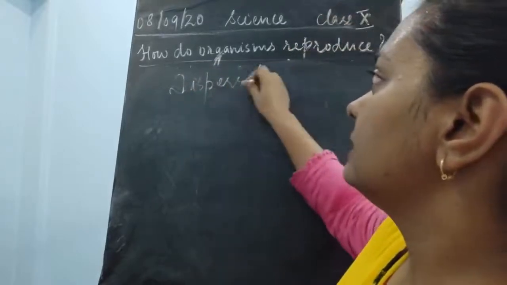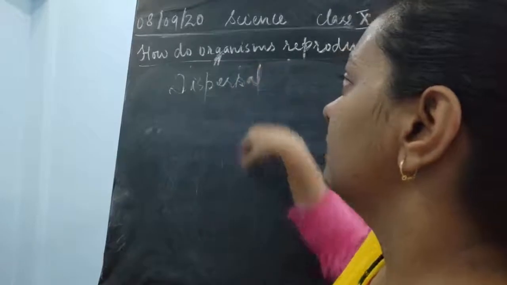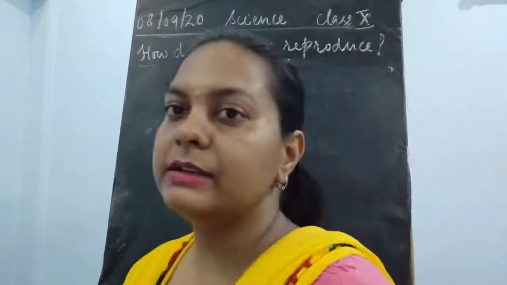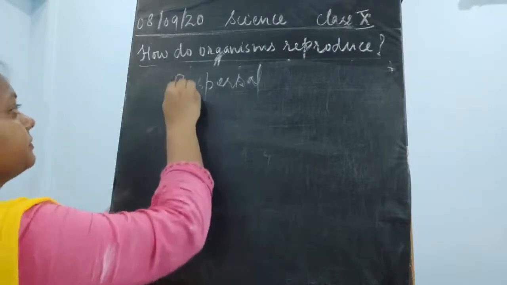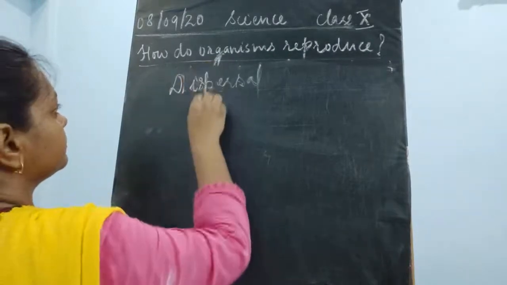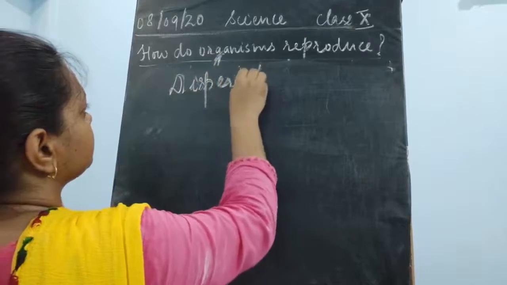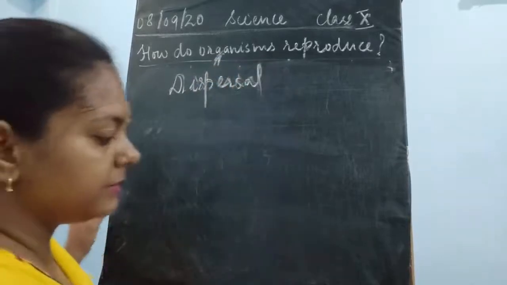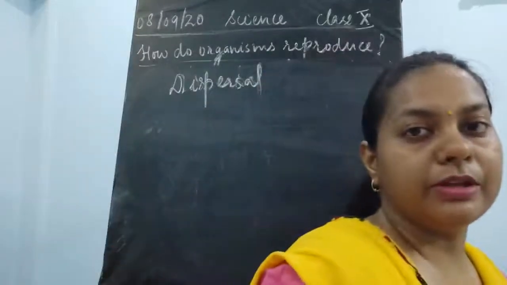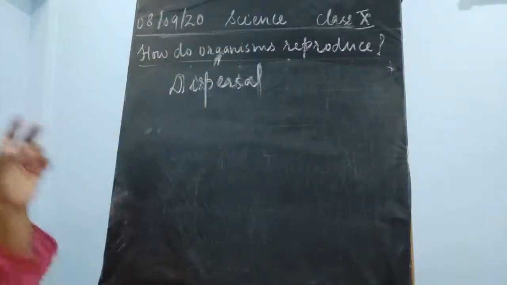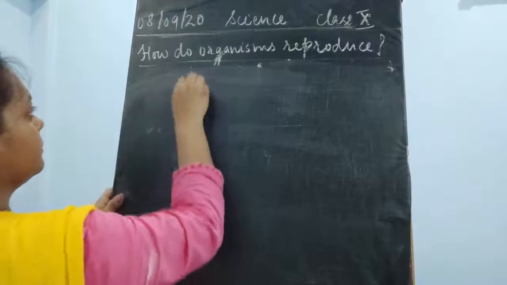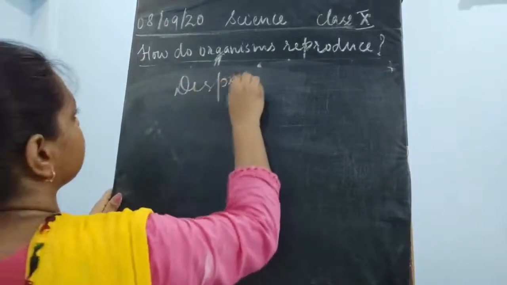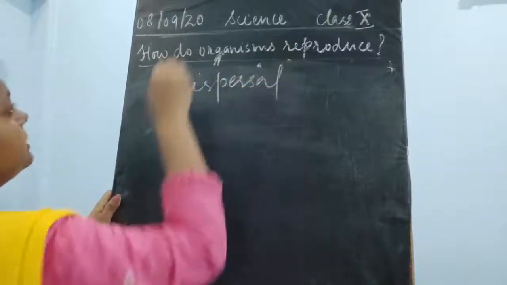This is said to be seed dispersal. Okay, so this is known as seed dispersal, children. Seed dispersal means it is the way by which the seeds move from one place to another place. What is seed dispersal?